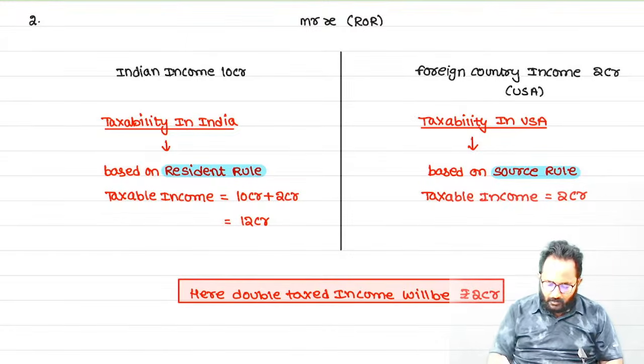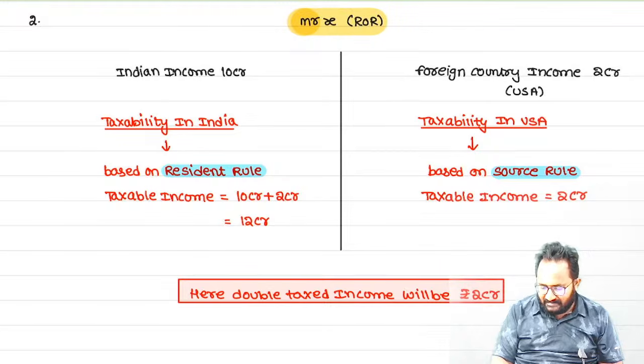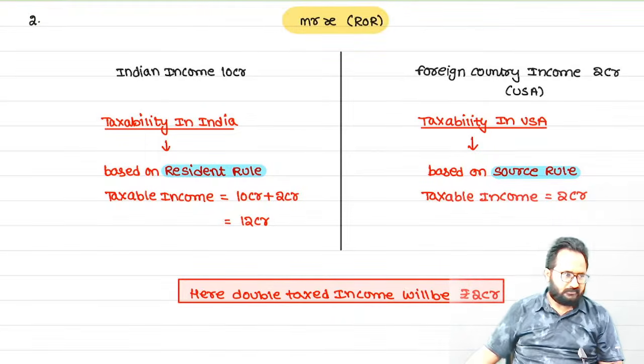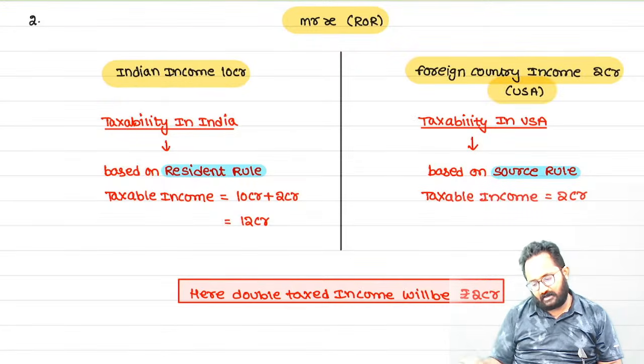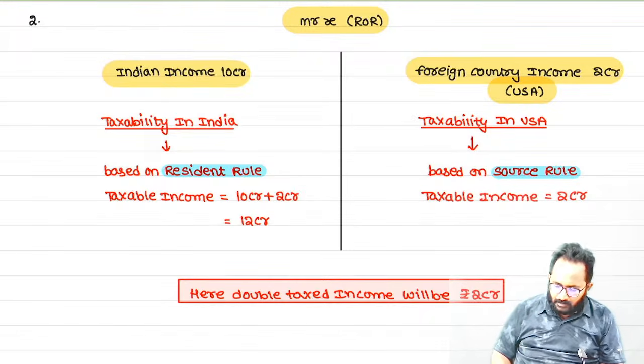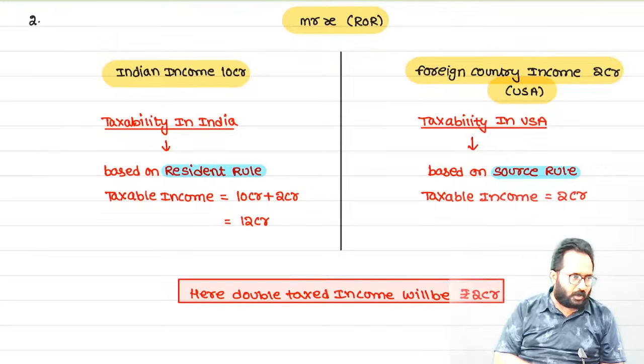Listen carefully. Mr. X's residential status is ROR. You have an Indian income of 10 crore. Foreign income, which country? USA. How much? 2 crore. Indian income 10 crore and foreign income in the USA 2 crore.